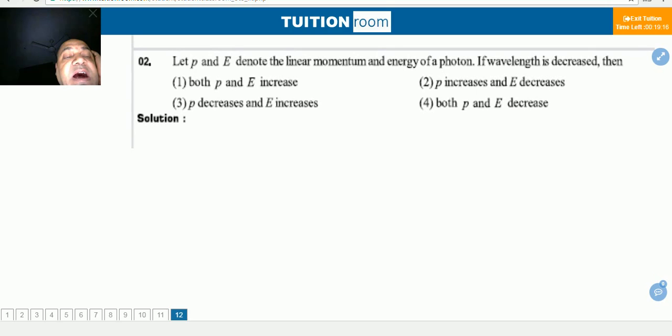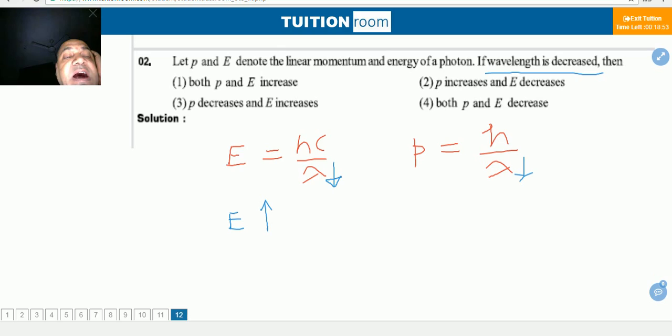P and E denote the momentum and energy of the photon. Energy of the photon is given as hc by lambda, and linear momentum of the photon is given as h by lambda, from de Broglie. What is it saying? If wavelength is decreased, then energy will increase. If wavelength is decreased, then momentum will increase. Both P and E will increase when wavelength decreases. Very simple.